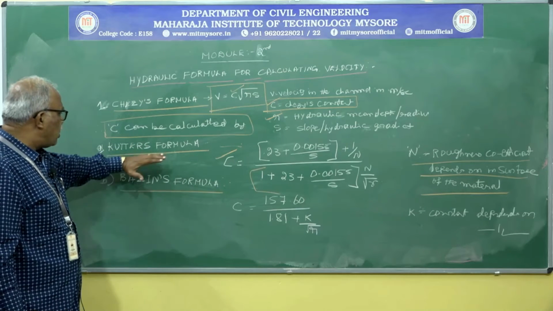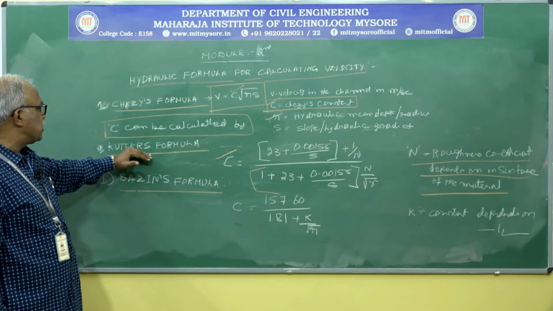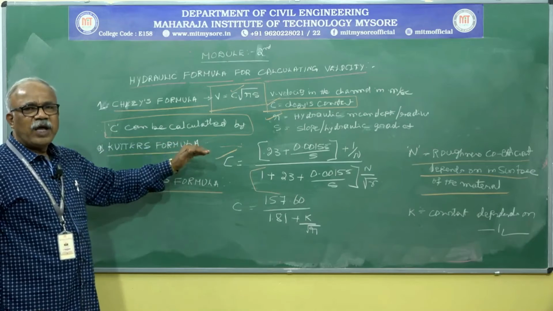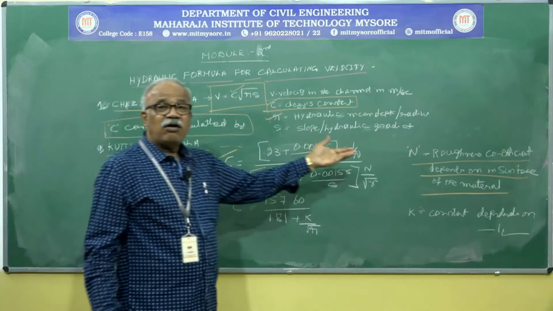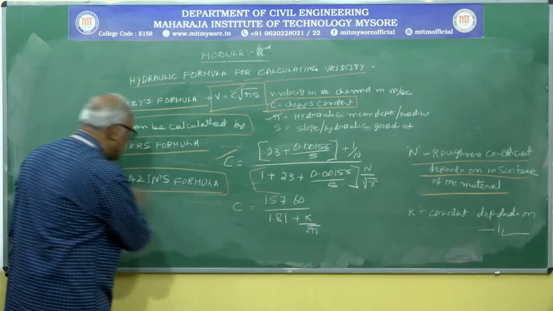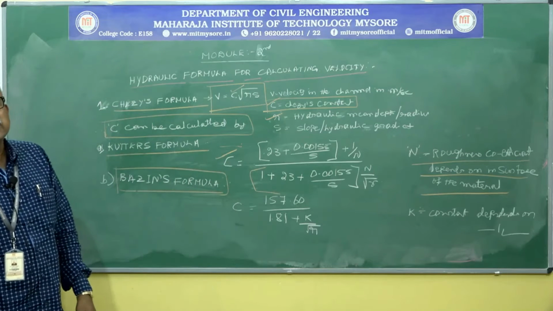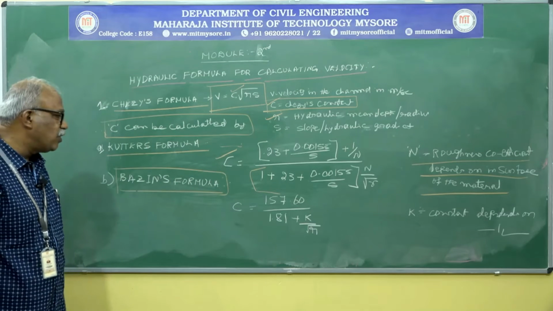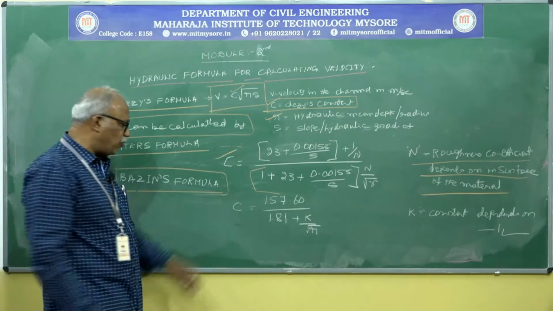So, if you are not able to use Kutter's formula, because the data is not available, you can go for Bazin's formula or Bazin's equation. This is also a very simple equation.